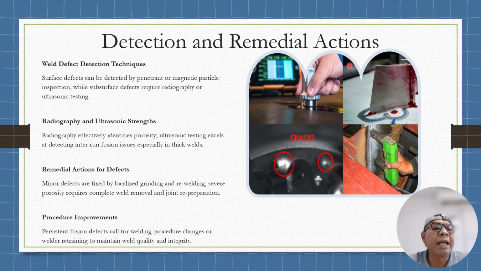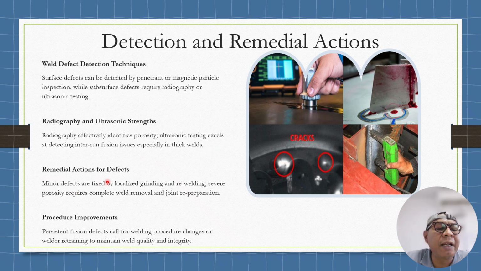Detection and remedial action. Defect detection techniques: surface defects can be detected by PT and MT, while subsurface defects require radiography or UT, radiography and ultrasonic testing. Radiography effectively identifies porosity, and ultrasonic testing is used to detect interrun fusion, especially on thick welds.